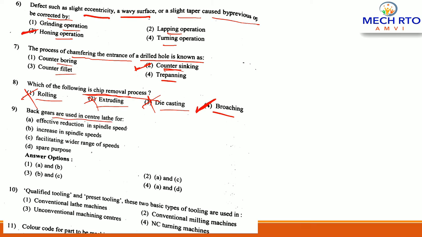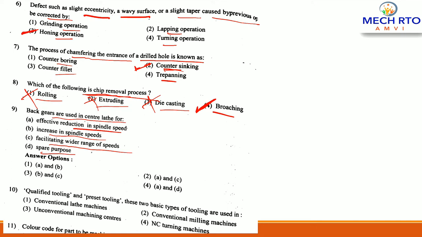Now the next question. Back gears are used in center lathe for. Options are effective reduction in spindle speed, increase in the spindle speed, facilitating wider range of speed, spare purpose. So basically why gears are used? The general definition is they are used for speed reduction so that we can get a variation in speed.